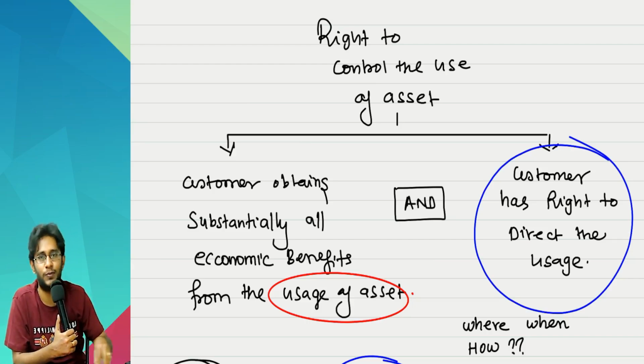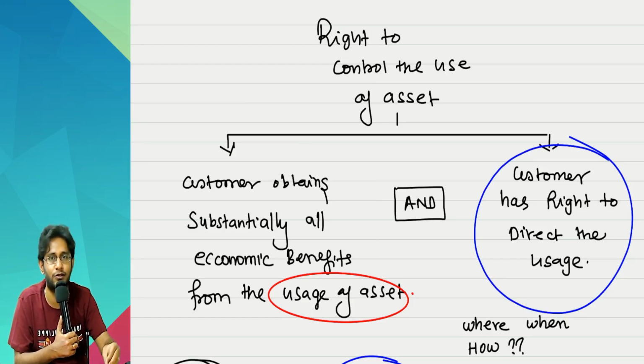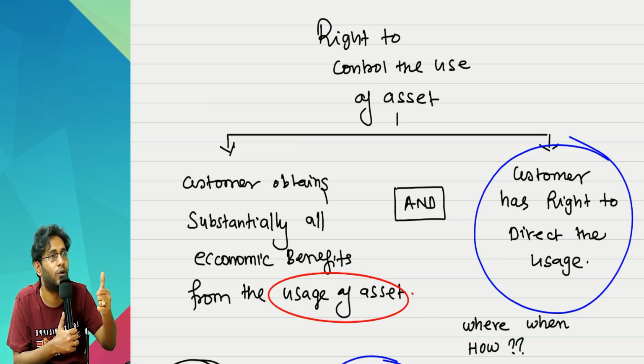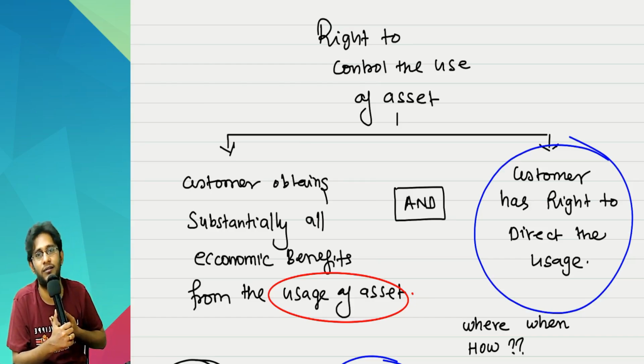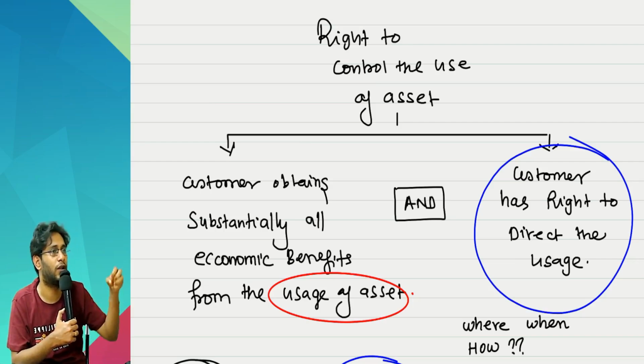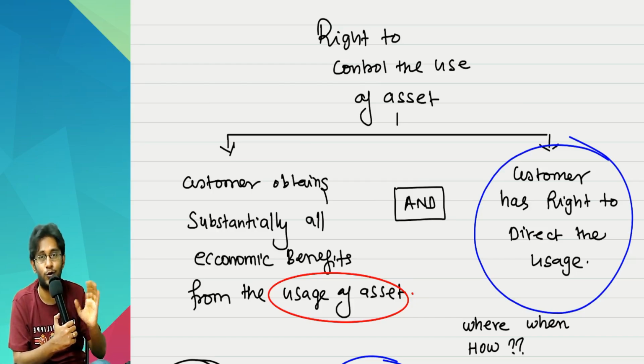Okay, if everything is predetermined, that means how much quantity of power should be generated is predetermined. Where the asset should be used is predetermined. Then at least the customer should have a right to operate the asset, to decide when to use or not. Either you have this, meaning a right to control the usage of the asset, or you don't have that also.